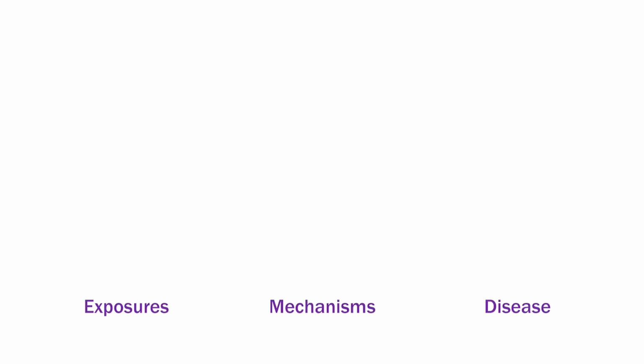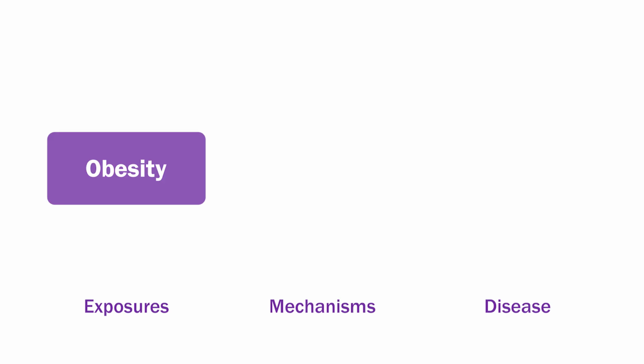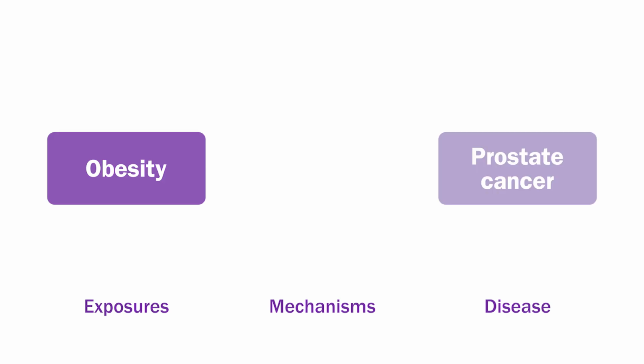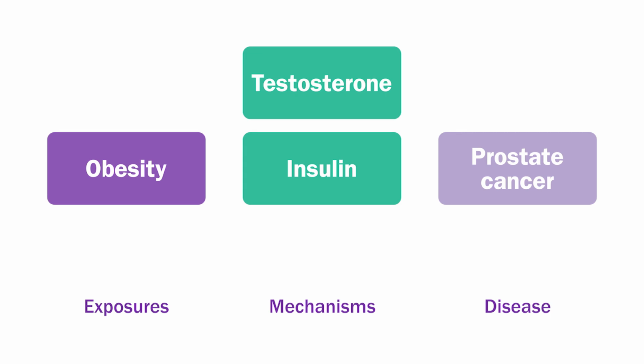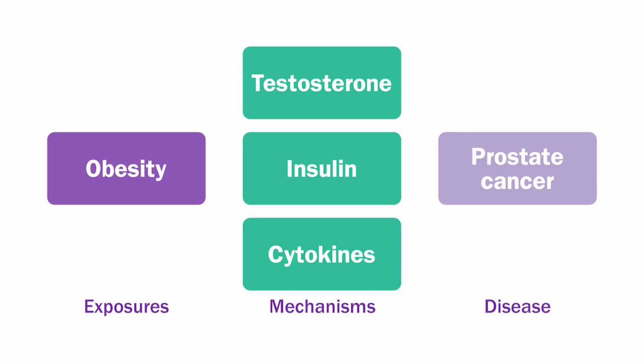For example, imagine we are interested in investigating how obesity affects prostate cancer risk. Research studies have shown insulin, testosterone, and factors associated with inflammation, such as cytokines, to be related to both obesity and prostate cancer risk. The decision on which mechanism to explore in more detail would depend on how much we already know about each one.